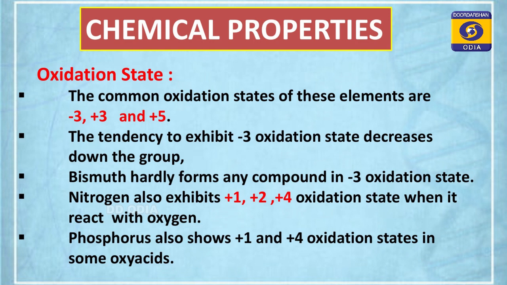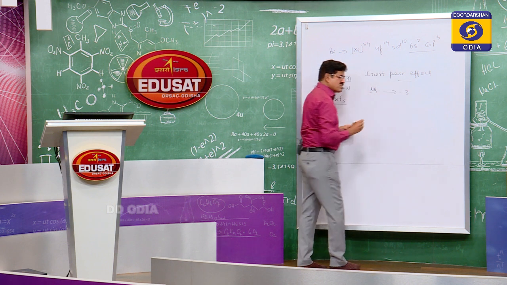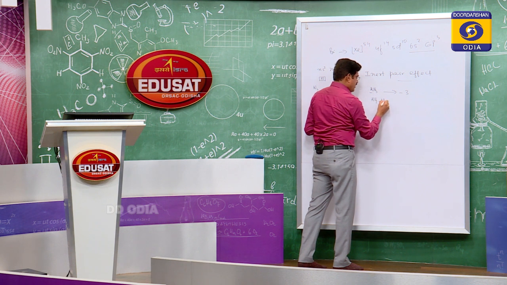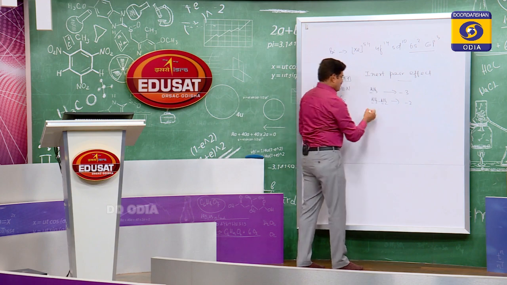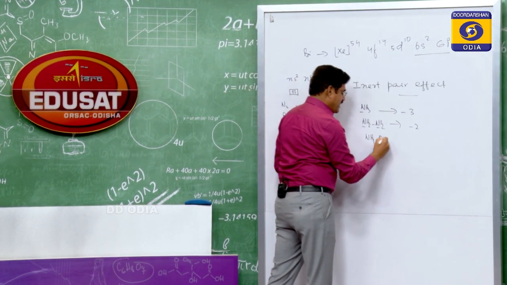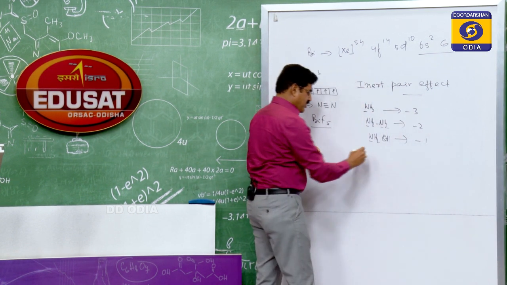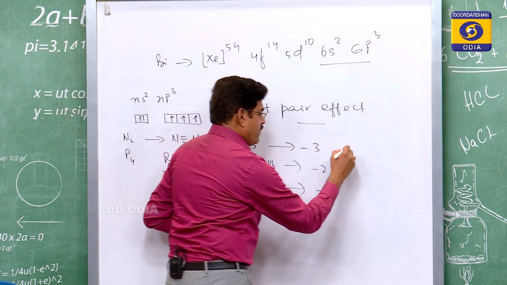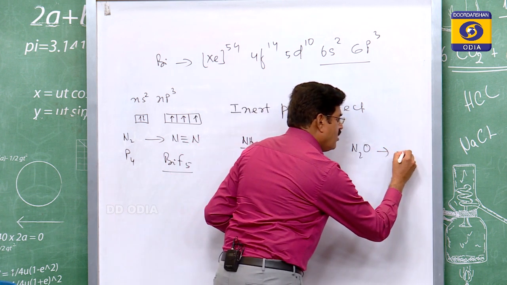Let me show you all the compounds having these oxidation states. First -3, it is ammonia, where nitrogen exhibits -3 oxidation state. Then comes hydrazine, where nitrogen exhibits -2 oxidation state. Then comes hydroxylamine, where nitrogen exhibits -1 oxidation state. Nitrogen, 0. Then N2O, laughing gas, it is +1.